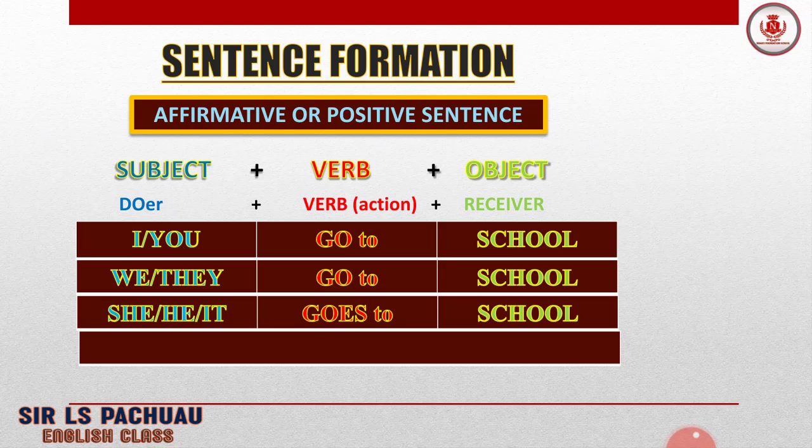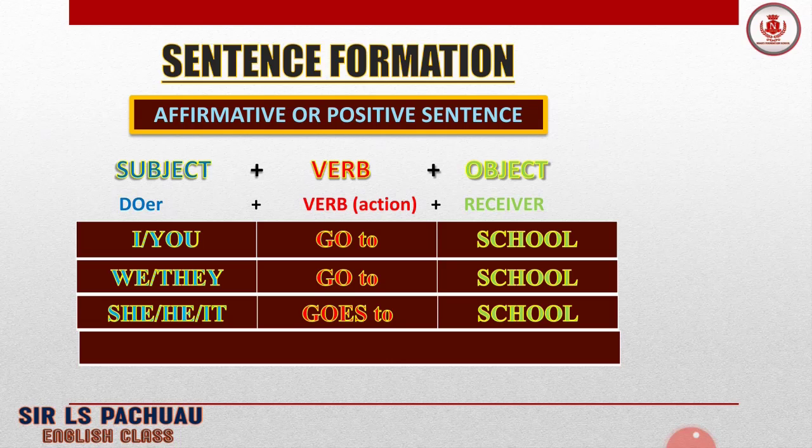If we are going to use the present tense here, and the subjects are he, she, or it, we have to add an s to the verb. He goes to school, she goes to school, it goes to school, or it goes anywhere.